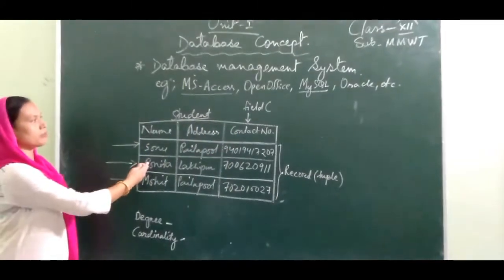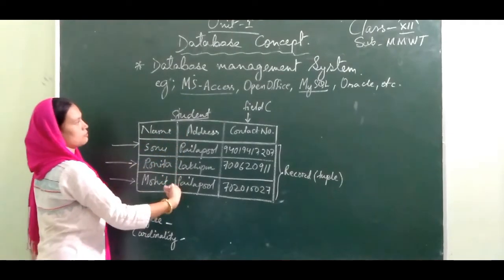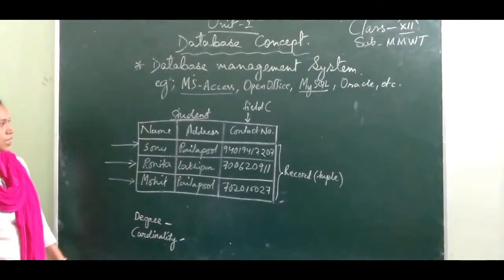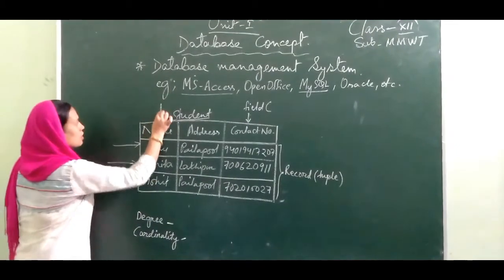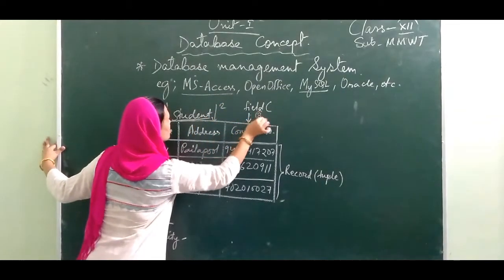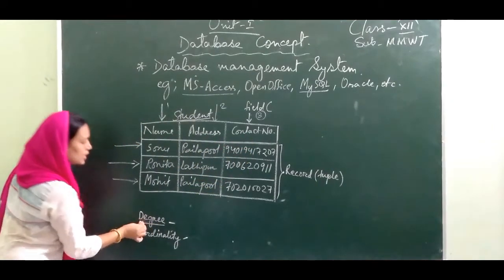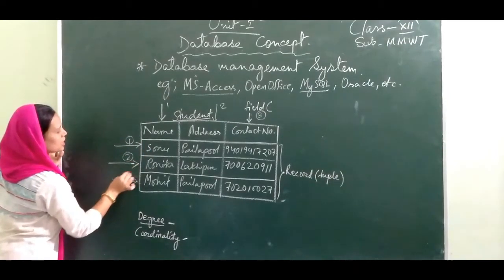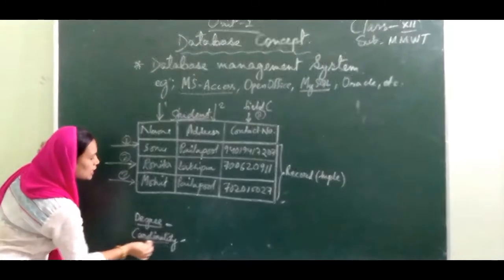So in this manner, we will make a table. A table will contain rows and columns. Columns are called fields and rows are called records. Here the number of columns, we count as 1, 2, and 3. The number of columns is referred to as the degree. And the number of rows, like here 1, 2, 3, is indicated with a name called cardinality.